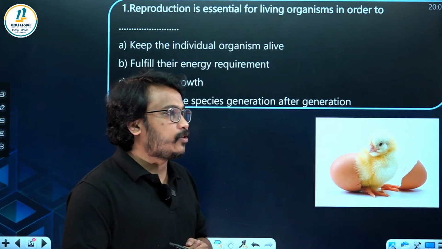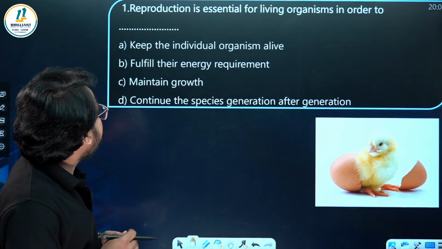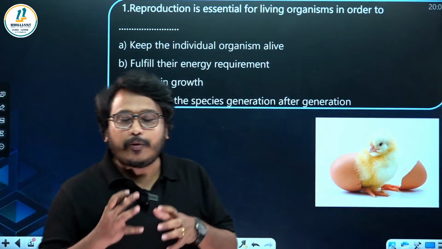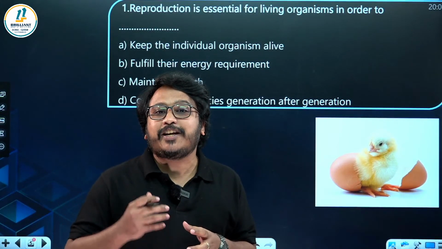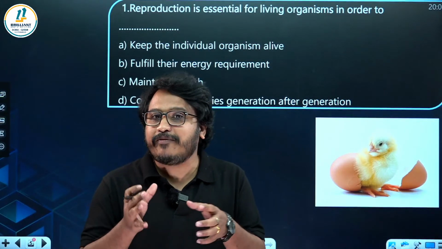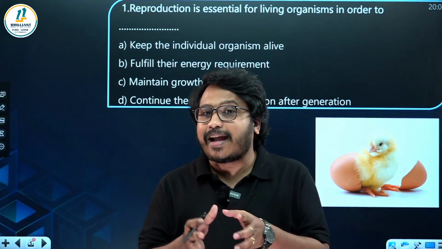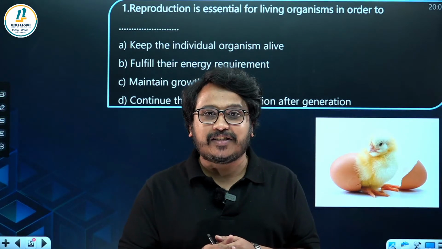Let me start with the first question. Reproduction is essential for living organisms in order to... You know what is reproduction? The process by which an organism gives rise to young ones, new ones or the progeny. That only we call reproduction. And it's one of the important characteristics of a living organism.